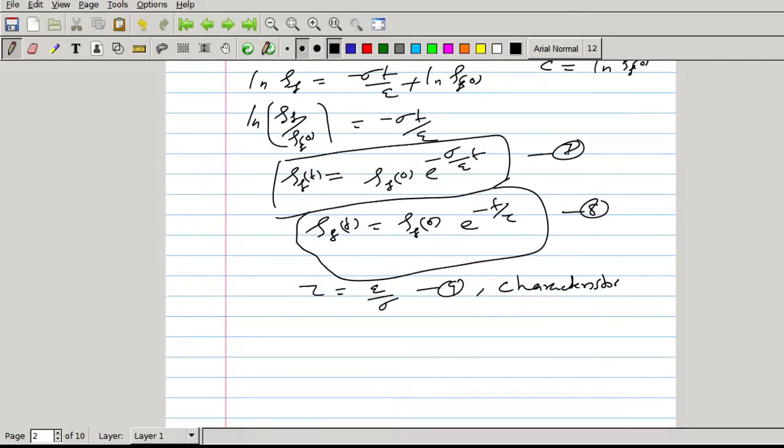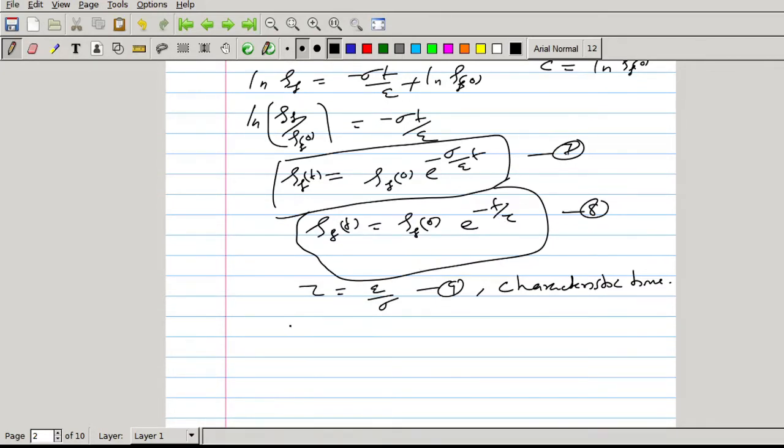Characteristic time is the time in which the charge given to the conductor dissipates to the surface. So its volume charge density becomes zero in the characteristic time tau. Actually, it is not zero, it is 1 by e of rho f 0.